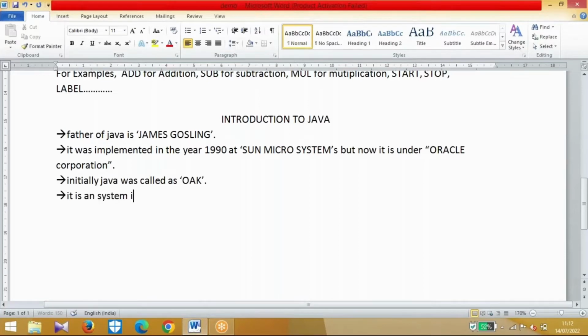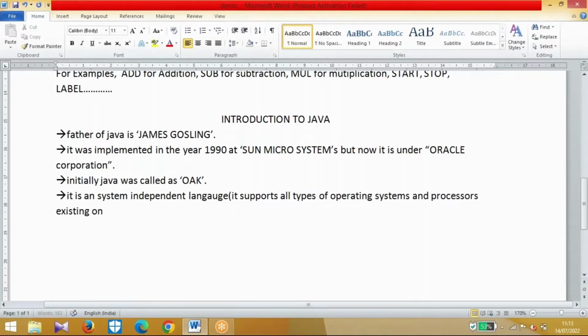Next point, it is a system independent language. What is the meaning of system independent? It should support all types of operating systems and processors. Java supports all types of operating systems and processors